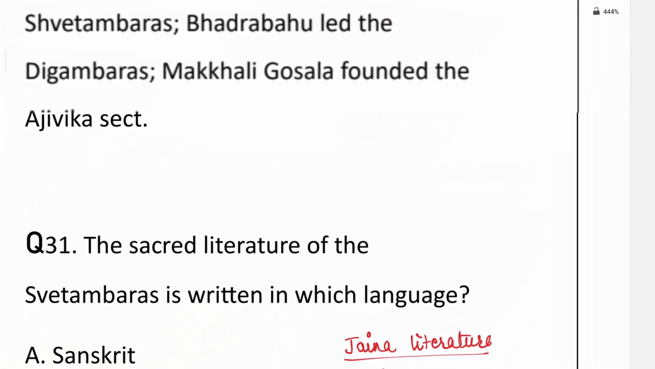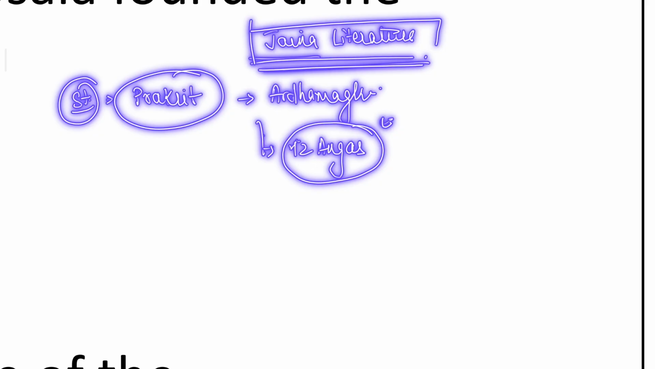Now, before doing this question, let me give you a brief idea about the Jaina literature. Okay, Jaina literature के बारे में थोड़ा सा discussion कर लेते हैं. Basically the literature of the Shvetambar sect was written in a type of Prakrit known as Ardhamagadhi Prakrit, and it was divided into 12 Angas. So these Angas were the main Jaina literature.